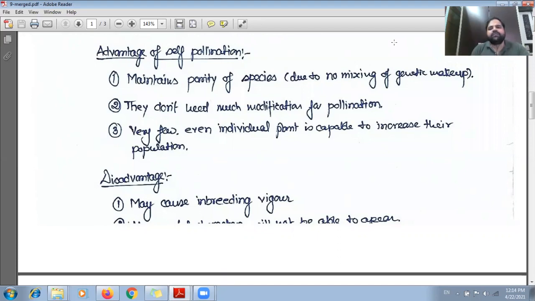It means they will utilize the same body to produce male and female gametes, and they can produce the offspring. They don't need another individual to produce the offspring.